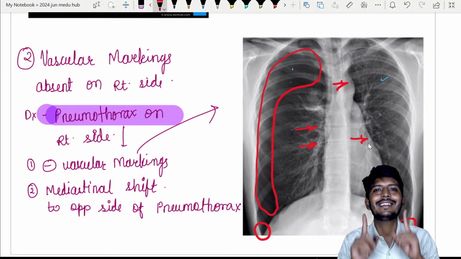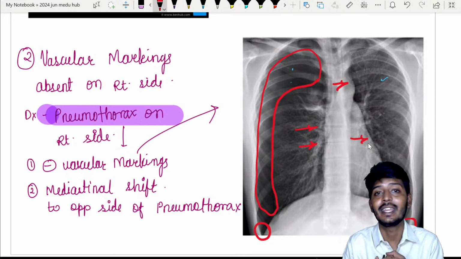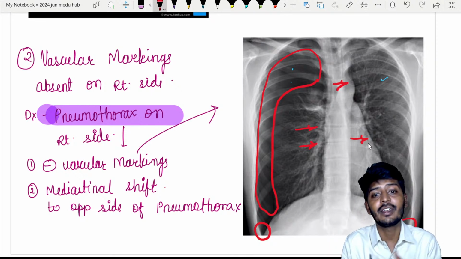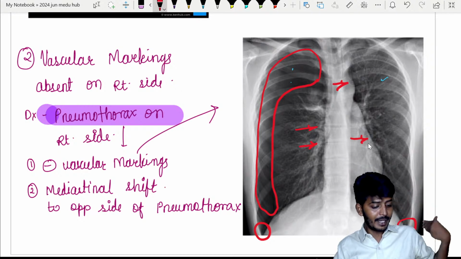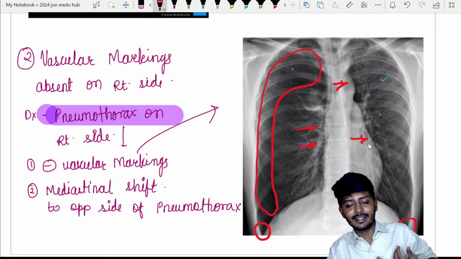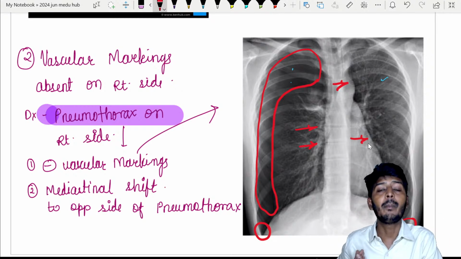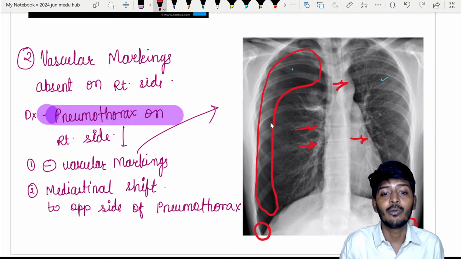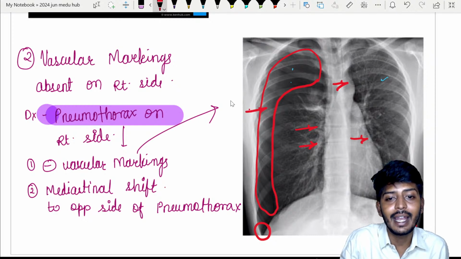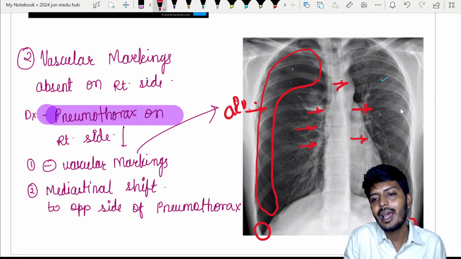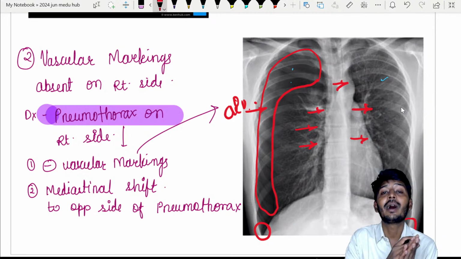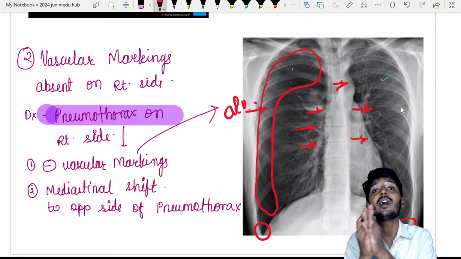So what is pneumothorax? Pneumothorax occurs as a result of penetrating injury. There is a negative pressure in the chest which will suck air into the chest cavity, which will cause the collapse of the lung. Air will come from here and put pressure from this side, and all the lung will start to move to the opposite side. So wherever there is a trauma, air has come inside, because of which it is pushing both the lungs to the healthy side. We will call this phenomenon a shift of the mediastinum.